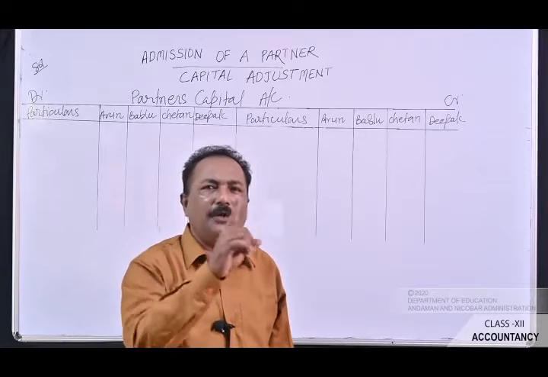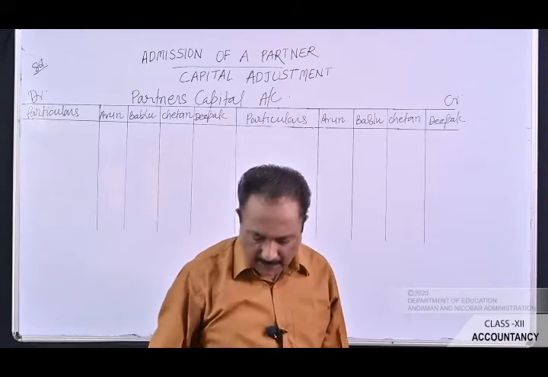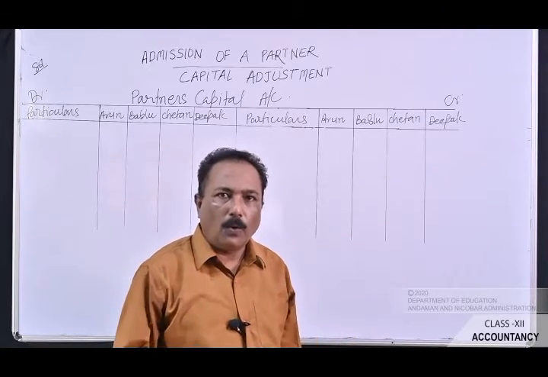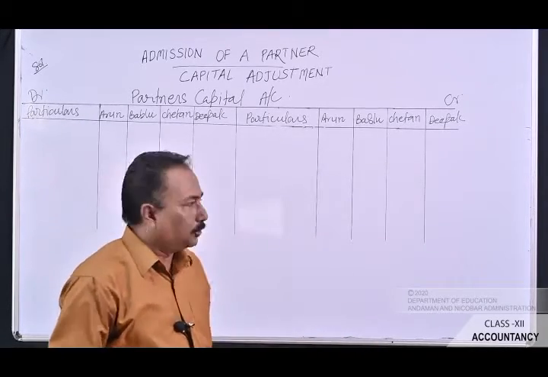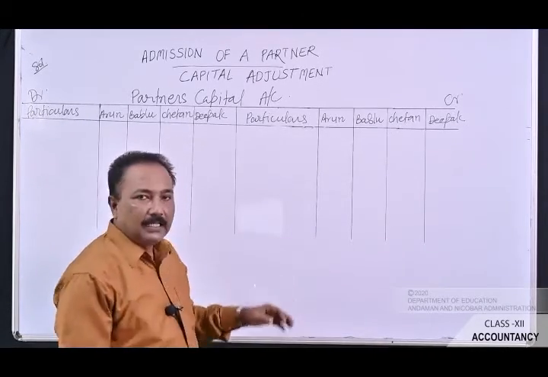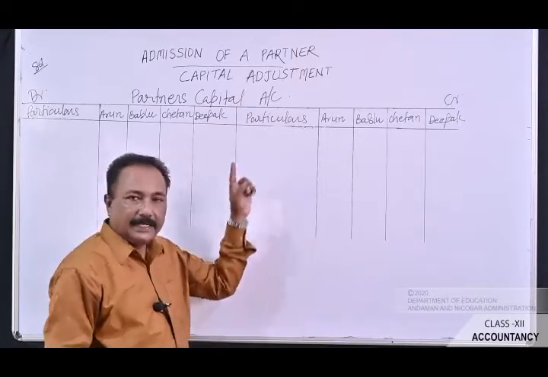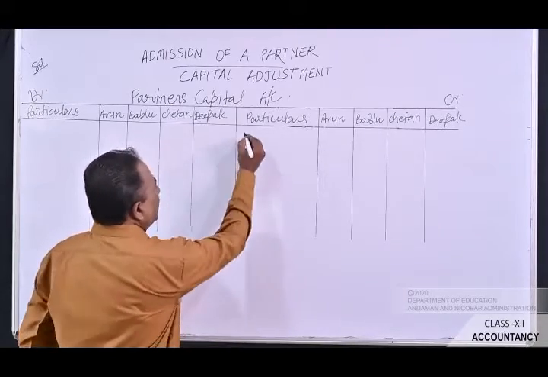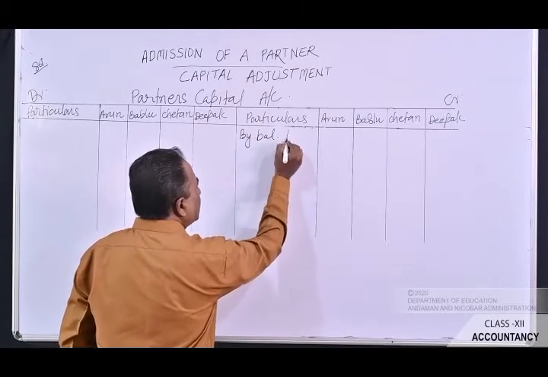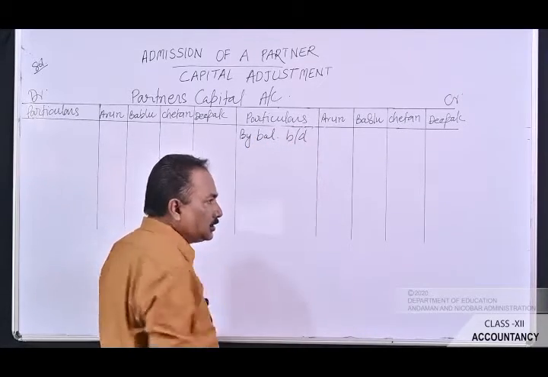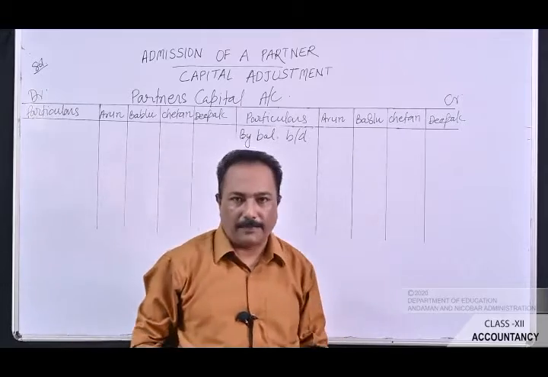The very first thing that you have to record in the partner's capital account is the opening balance of the capital account. You know very well that the account will be opened from the credit side. So on the credit side, what you have to write is by balance brought down. Now see, from where you will get this information?